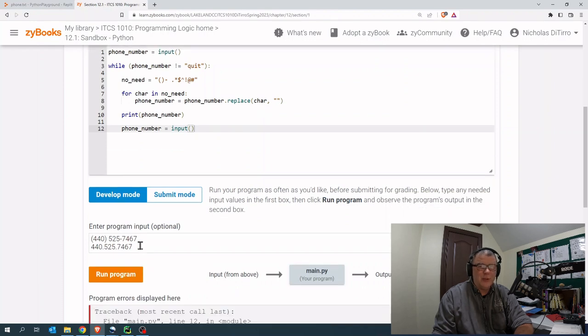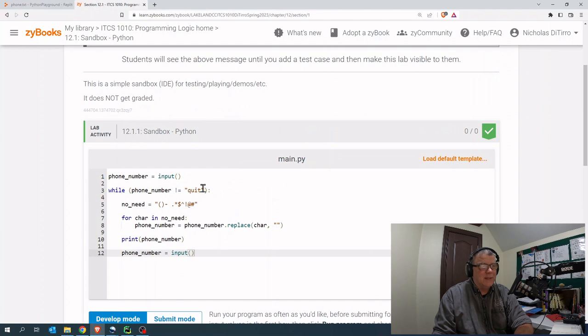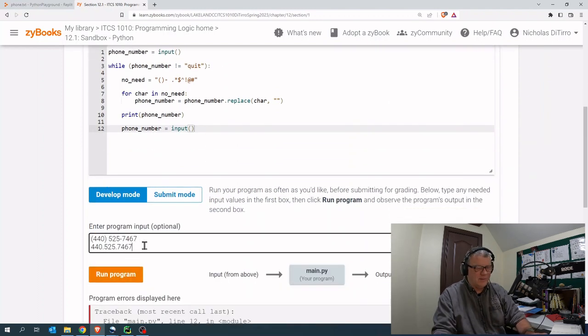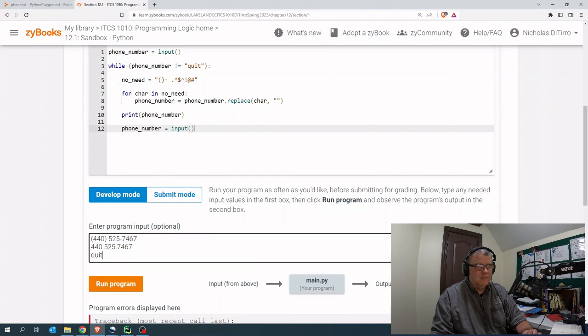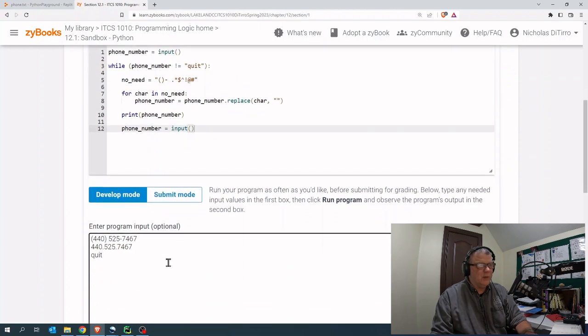There's only two. It went for that third one. We're looking for quit. We want to stop this loop at a quit. So guess what I have to do? In my data, I better put quit there. I'm going to change these numbers so we know that it's working.